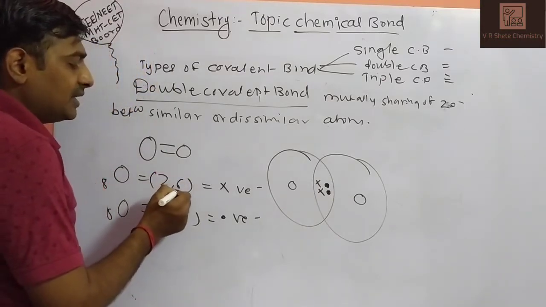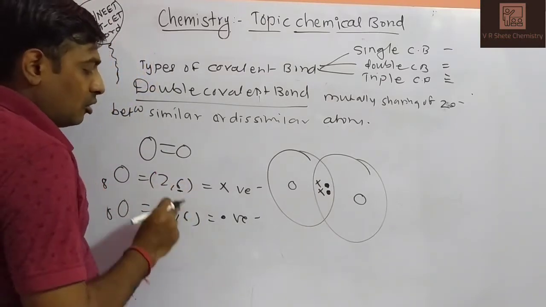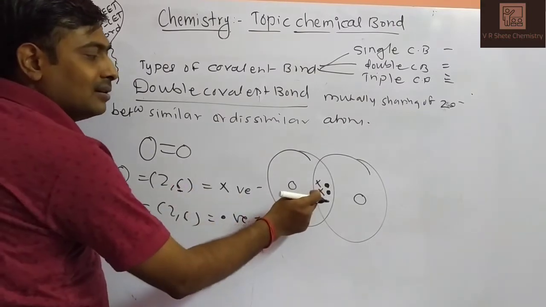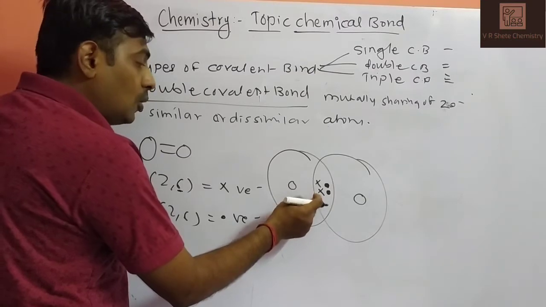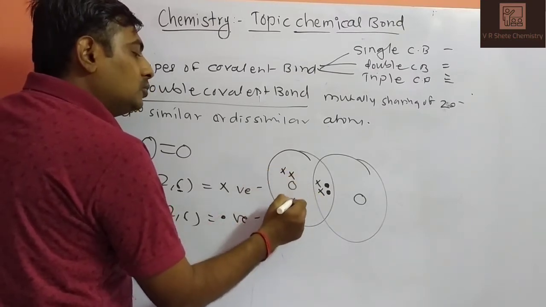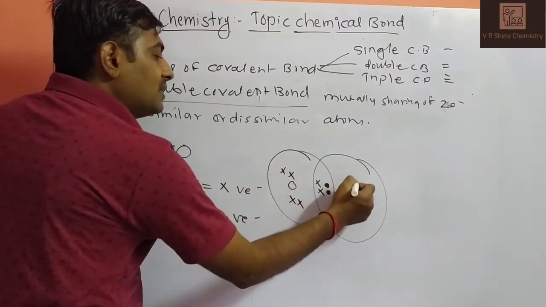How many do we have to draw? 6 for oxygen. Out of 6, 2 are engaged in the bond, remains 4. 1, 2, 3, 4. Same with the second.